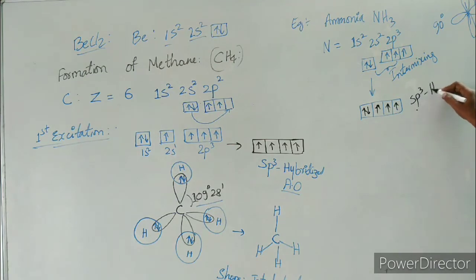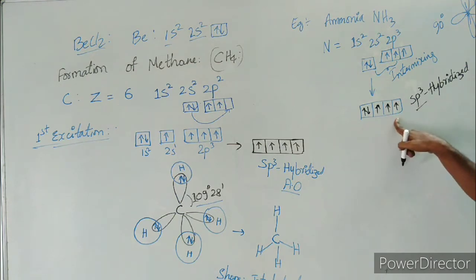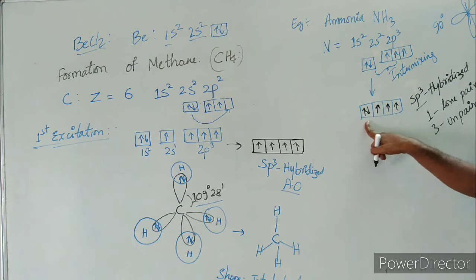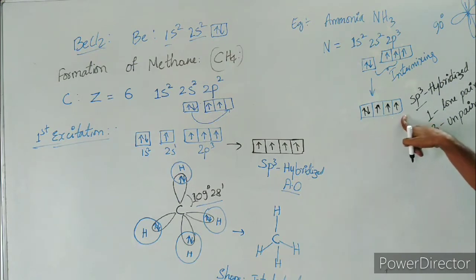So this is sp3 hybridized atomic orbitals. Right? Out of these sp3 hybridized, that means 4 orbitals, 1 is with a lone pair, and the 3 are unpaired.